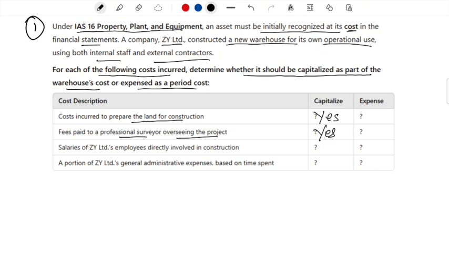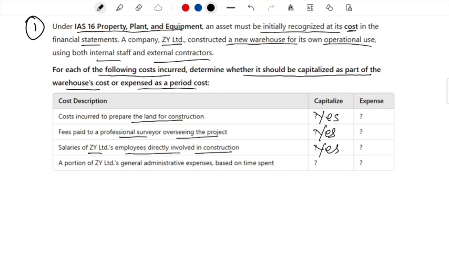All right. Salaries of ZY Limited's employees involved directly in construction. What about this cost? Yes, it will be capitalized, because this is the cost that is being incurred directly related to the construction of the warehouse. So without again the expertise of these employees, the construction will not be possible. So the cost associated with this should be capitalized.